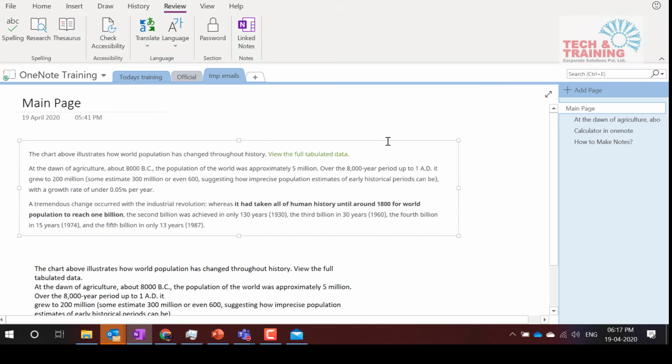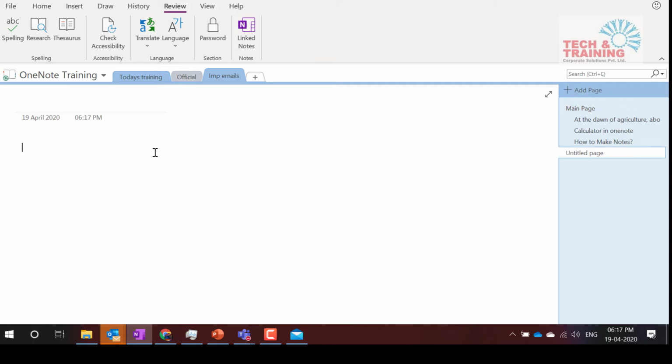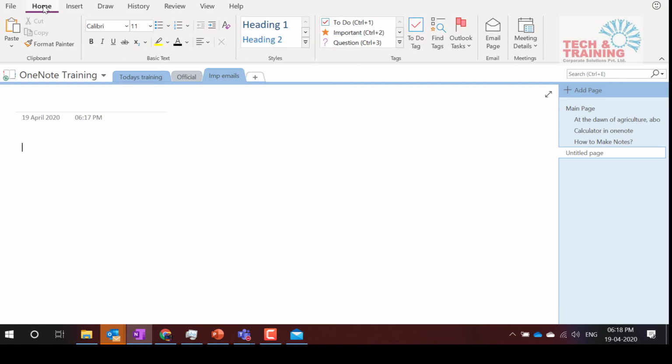Now let me go ahead and add a new page here. Now I'm going to talk about working with Outlook and OneNote together. This can be a very good feature for all the people who are working with Outlook and OneNote together. First of all, I do a lot of meetings these days. So see, how can I use it quickly?